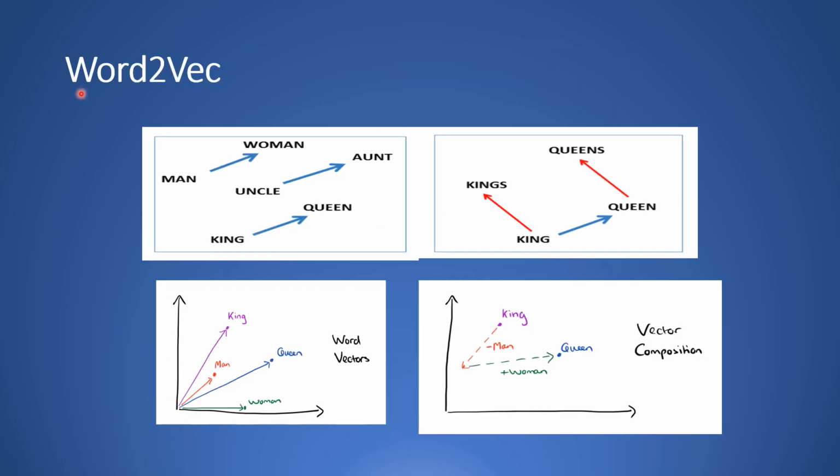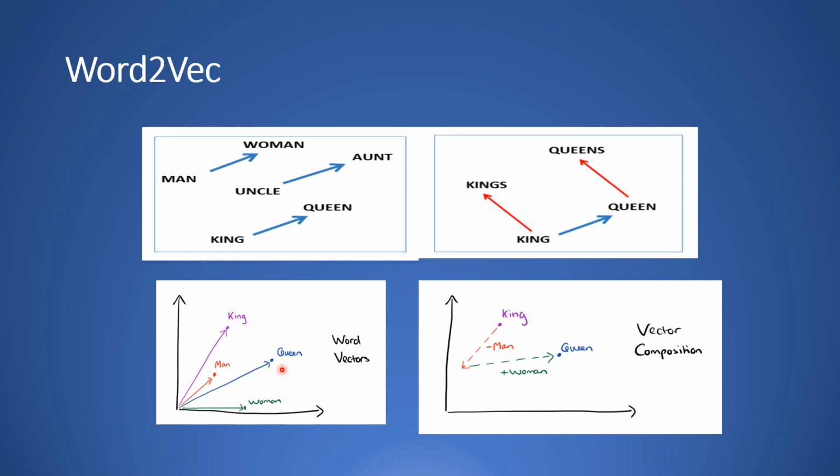In this paper, Google proposed a way of mapping a word into a vector space. If you look at this vector space, for simplicity we show it as 2 dimensions, but the original paper proposed around 300 dimensions as the representation for each word. So here you have the vector of the word king, the vector of the word man, the vector of the word queen, and the vector of the word woman.